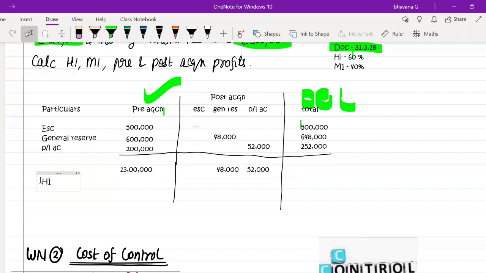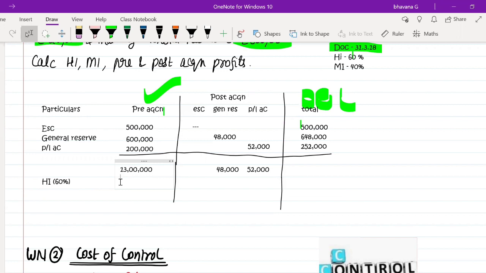Next, you have to find out the holding interest. It is 60%. So how much of the pre-acquisition profit relates to the holding interest? 13 lakh into 60% is 7,80,000.